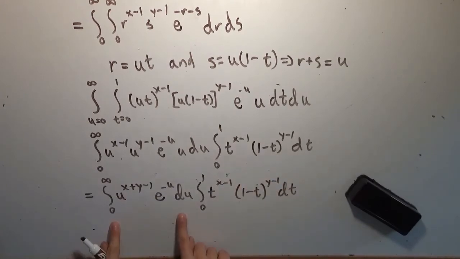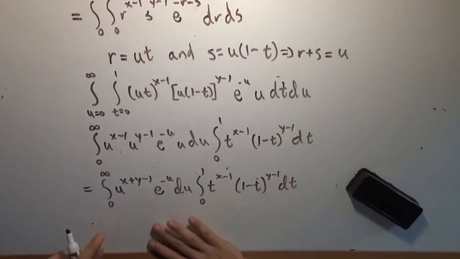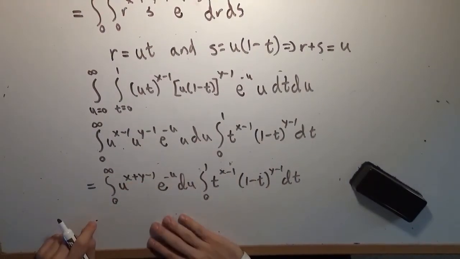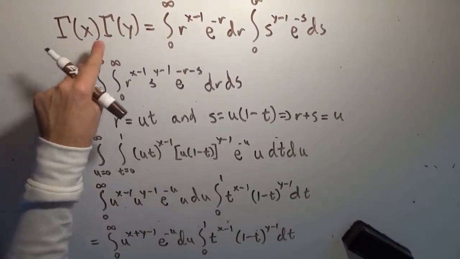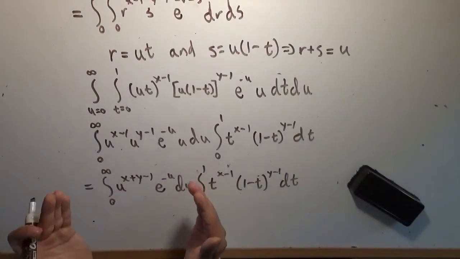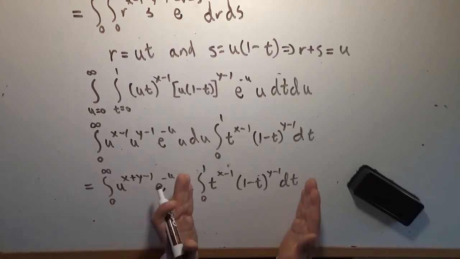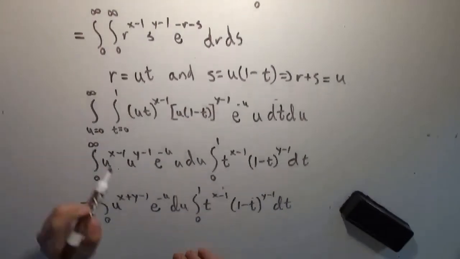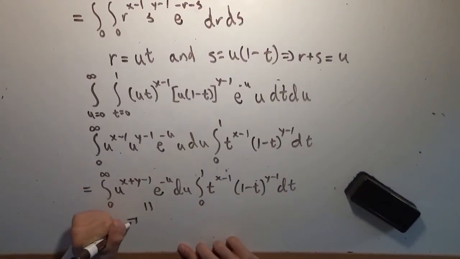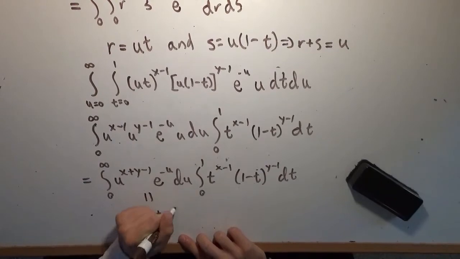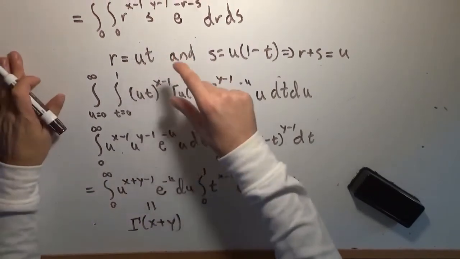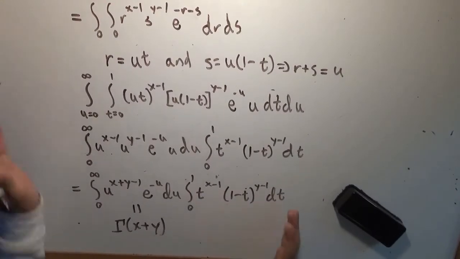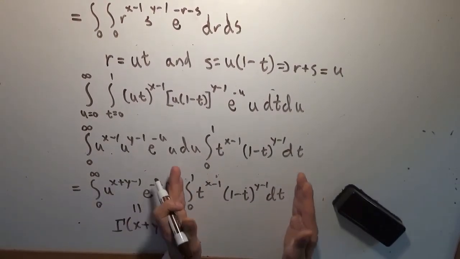But what is this? This is very clearly, according to our original definition of the gamma function, the gamma function evaluated at x plus y. So what we've just determined is that gamma of x times gamma of y is equal to gamma of x plus y times something. But since we already defined the beta function previously to be this product divided by gamma of x plus y, if we just divide on both sides, we end up with just this integral, which means that this integral has to be equal to the beta function that we derived before.